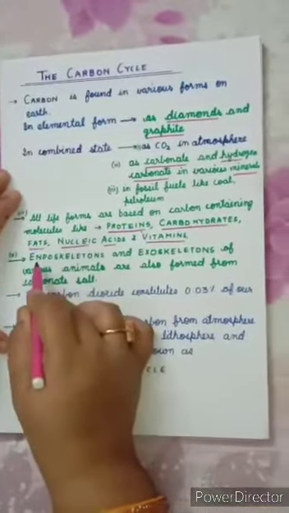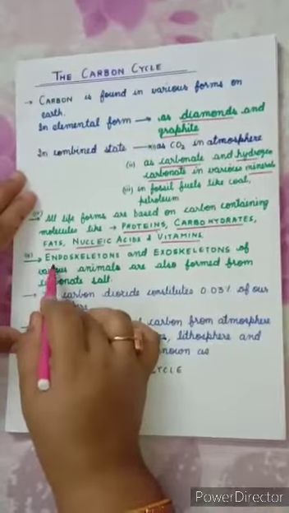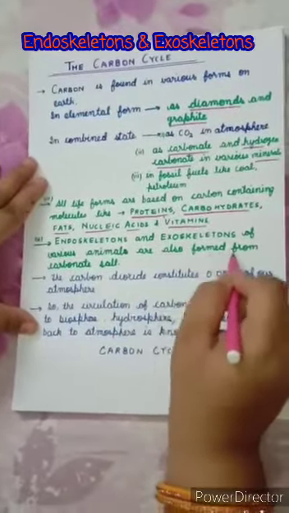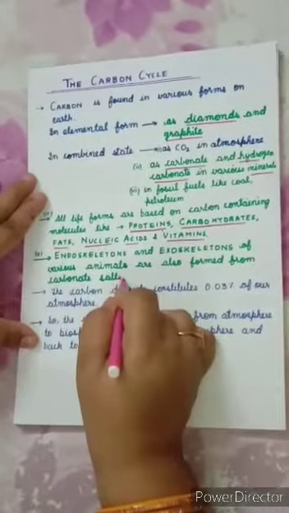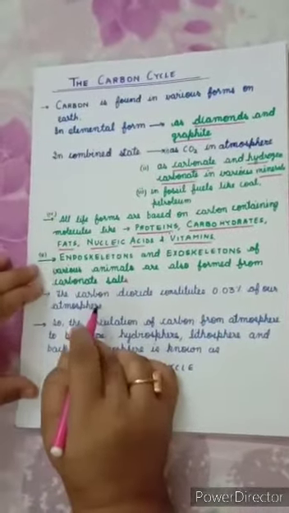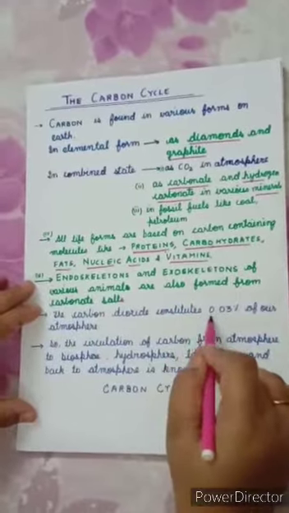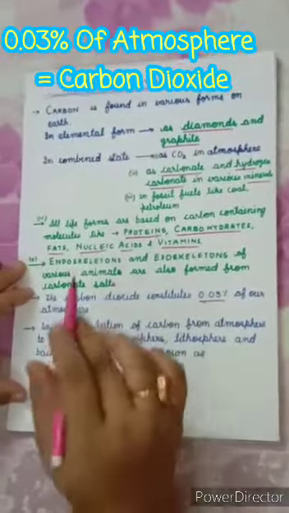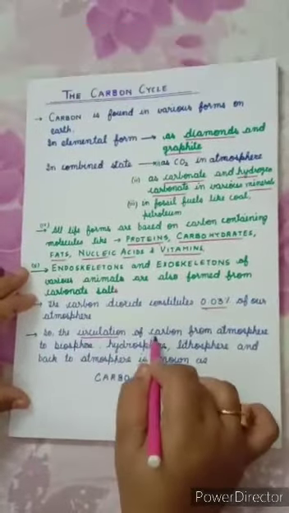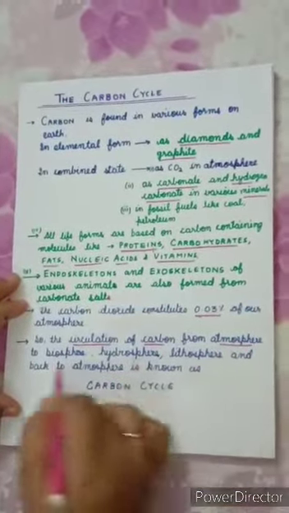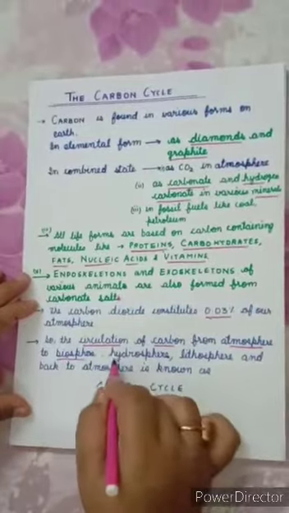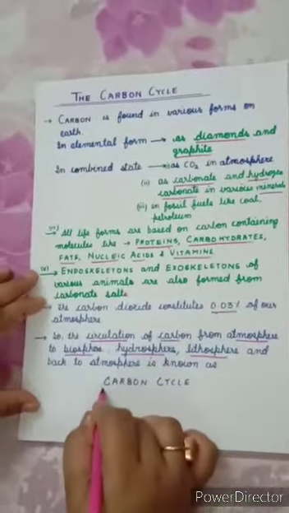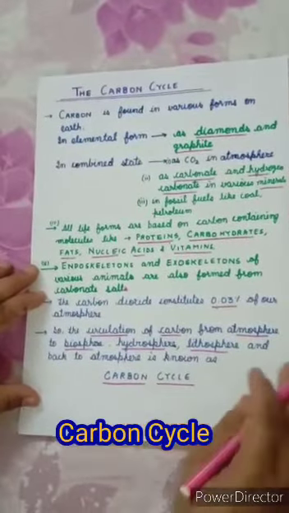Next important form in which carbon is found is that the endoskeleton and exoskeleton of various animals are formed from carbonate salts. Okay. As we all know, carbon dioxide constitutes 0.03% of our atmosphere. So, the circulation of carbon from atmosphere to biosphere, hydrosphere, lithosphere and back to atmosphere is termed as carbon cycle.